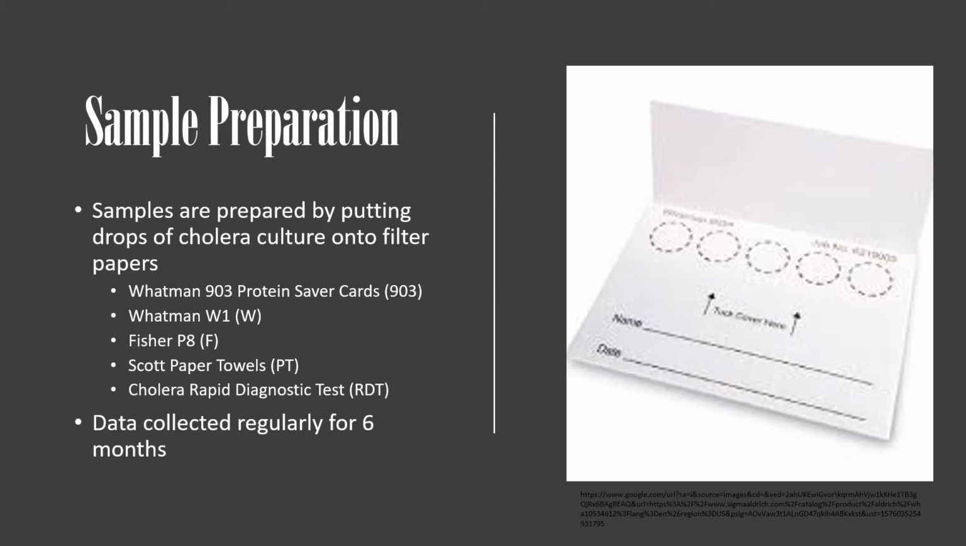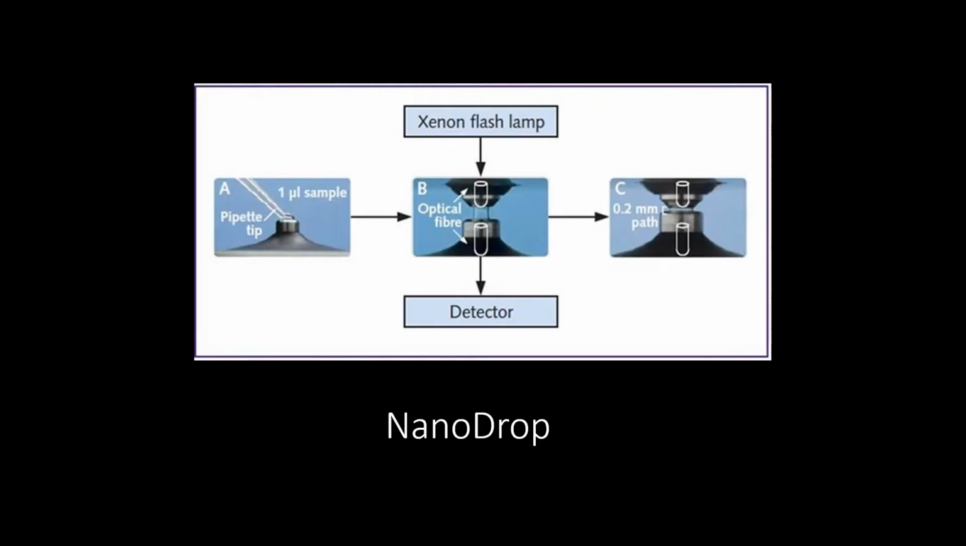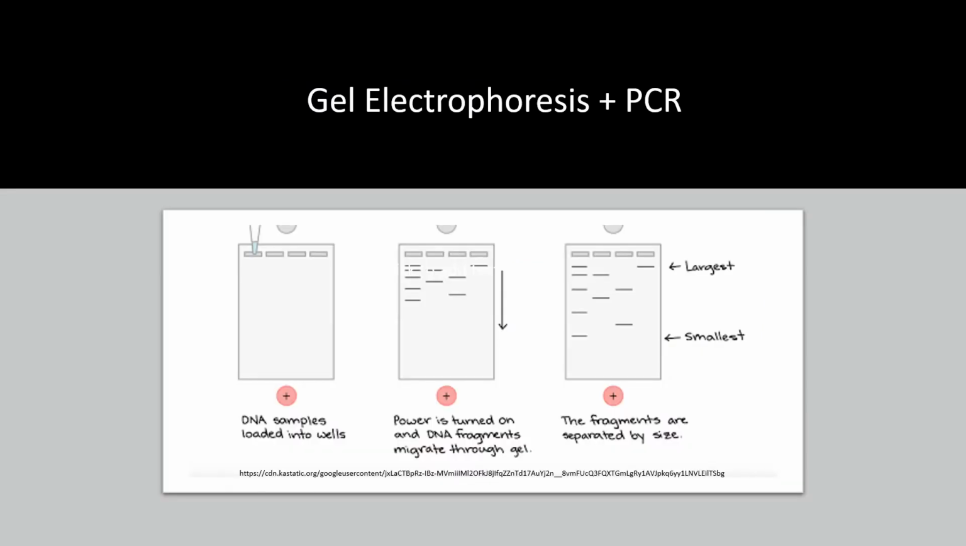I receive each sample pre-prepared. Each filter paper will have a sample of cholera culture spiked onto it, and data will be collected through various time points within the 6-month period. DNA concentration will be measured using a nanodrop. A nanodrop uses spectrophotometry, which passes a beam of light through the sample to detect the levels of DNA within it. Each sample will then be confirmed using a PCR assay, which detects the presence of the cholera toxin and a cholera protein in our samples.